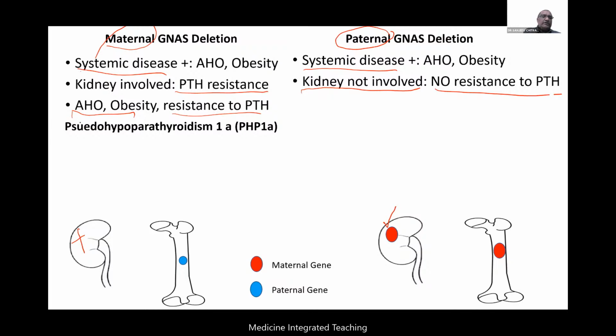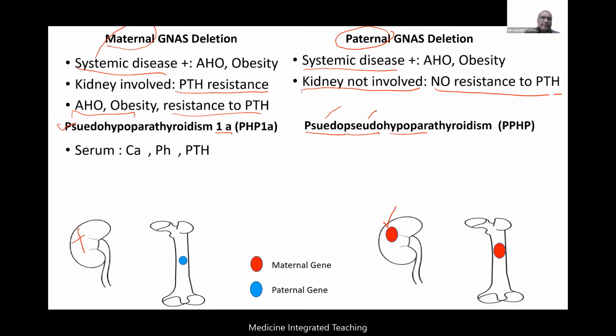The first one is pseudohypoparathyroidism. We call this type 1A. Of course, 1 is enough, because subsequently we divide them into further types, 1A, 1B, 1C. So you can call it 1 or 1A. And the other one, if there is a paternal deletion, we call it pseudopseudohypoparathyroidism. It is a double pseudo here. That is the two diseases. So simply, maternal deletion will cause pseudohypoparathyroidism 1A, and paternal deletion will cause pseudopseudohypoparathyroidism.